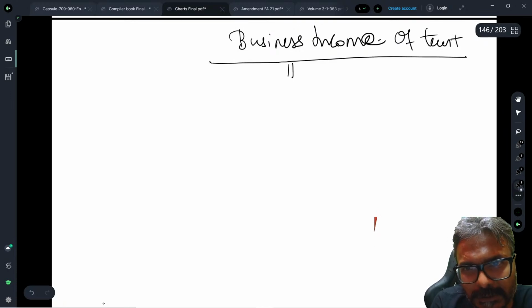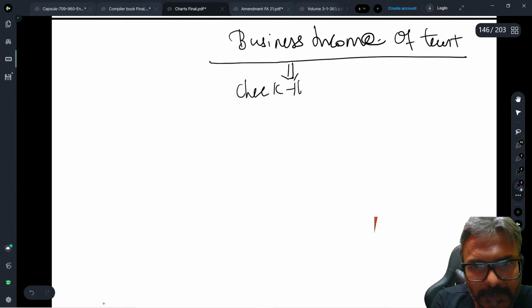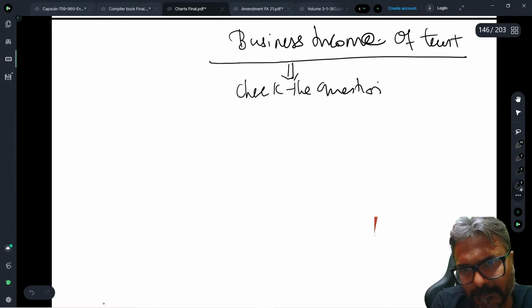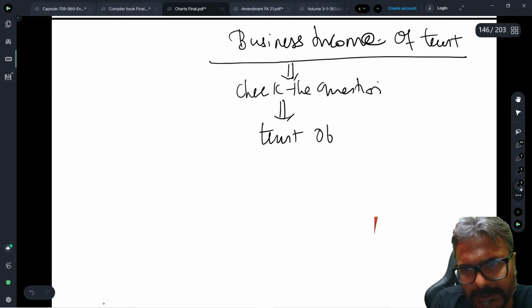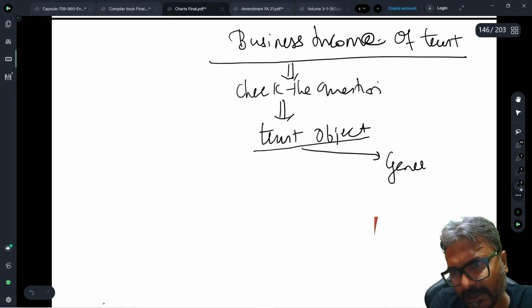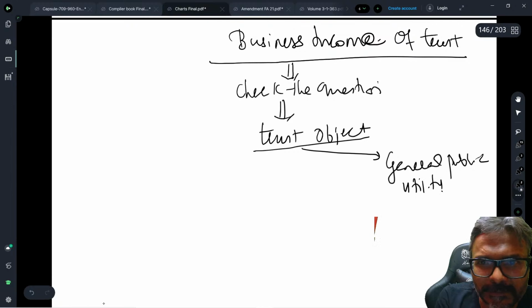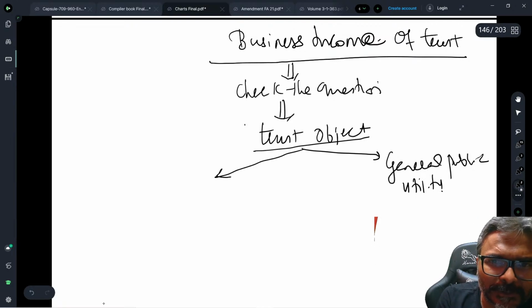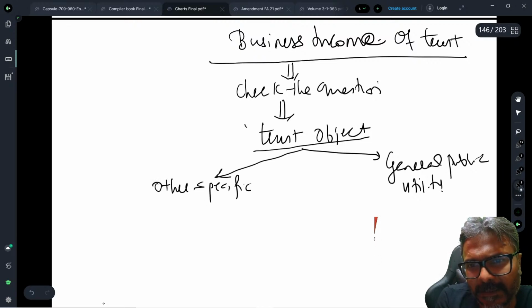Students, check the question. Is that particular trust in the question? Do check this question very carefully. What do you need to check in that question? The trust object. If the trust object falls under general public utility, are you aware of it, students? General public utility. Or the trust object is the other specific cases in the definition of charitable purpose.